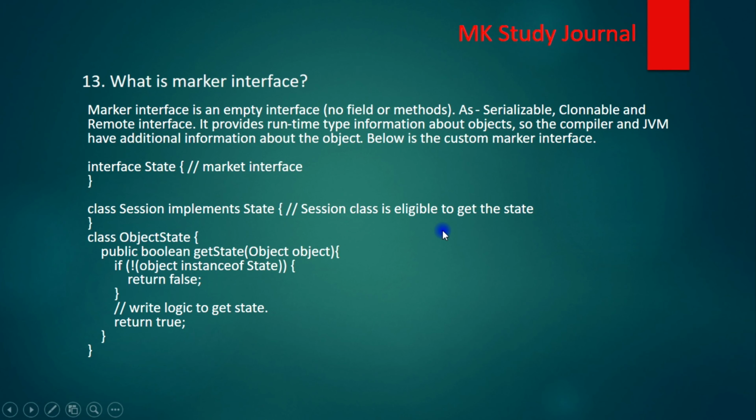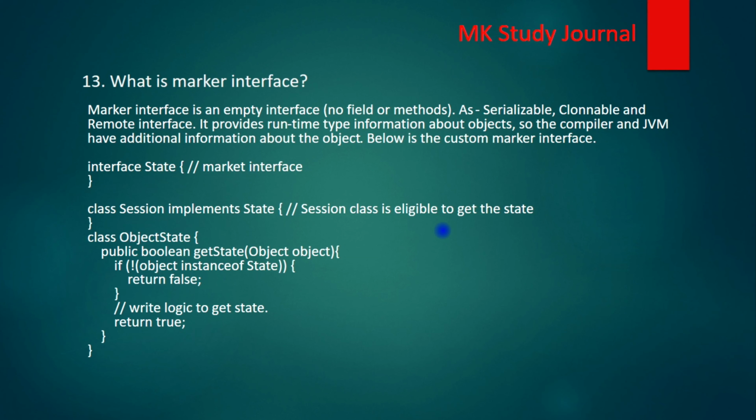So the next question is marker interface. So what is the marker interface? Again, it is a very important interview question. Marker interfaces are empty interfaces, like there is no method or variable inside that interface. So what is the purpose of a marker interface? It will provide some kind of special functionality.